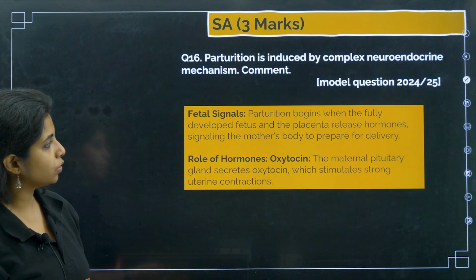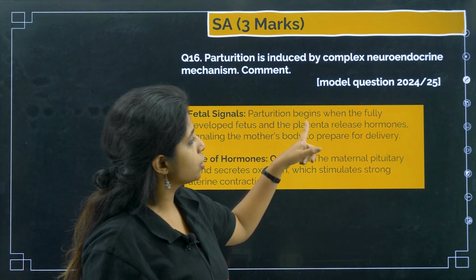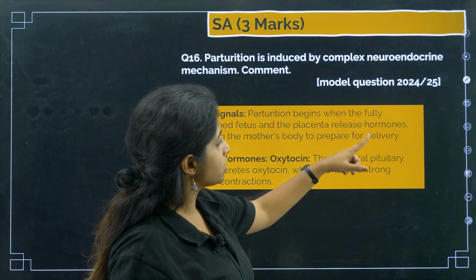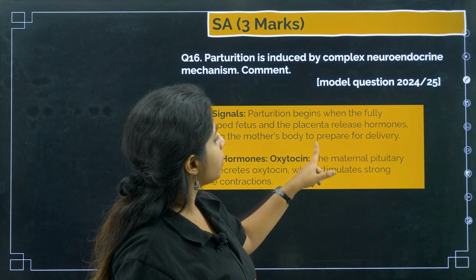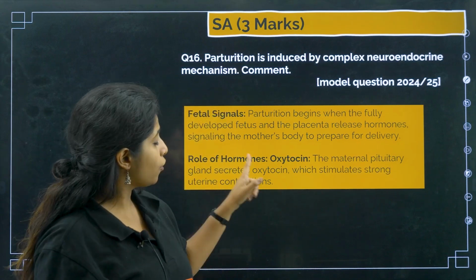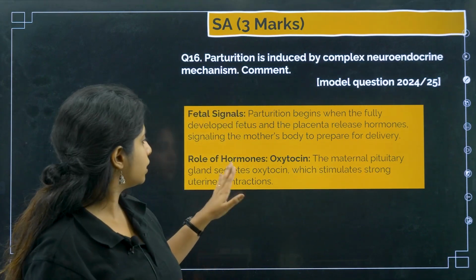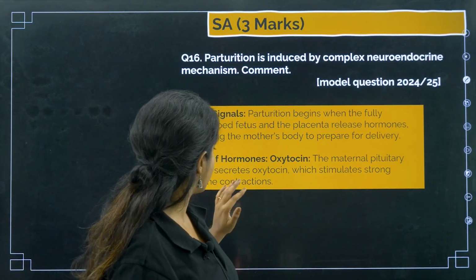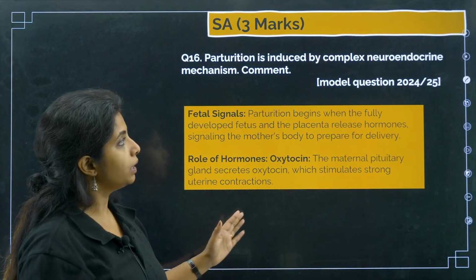And how can you write this answer? You can write it like this. Fetal signals: parturition begins when the fully developed fetus and the placenta release hormones signaling the mother's body to prepare for delivery. Role of hormones, oxytocin: the maternal pituitary gland secretes oxytocin which stimulates strong contraction such that the baby will be moving out.